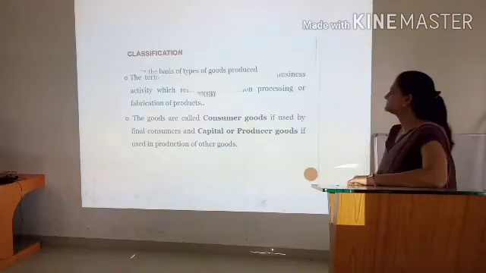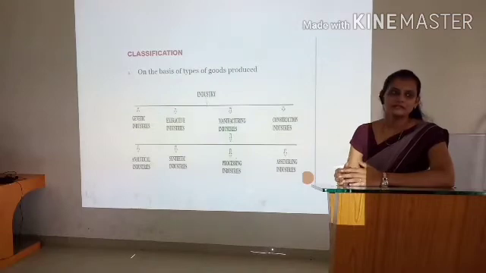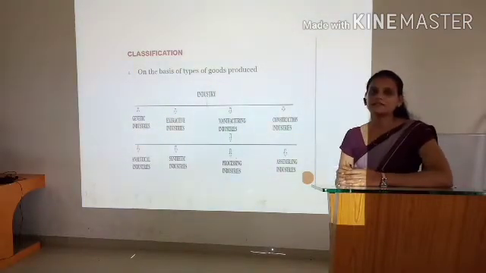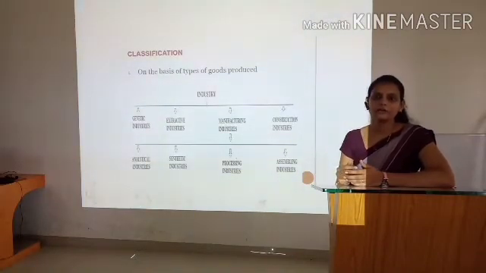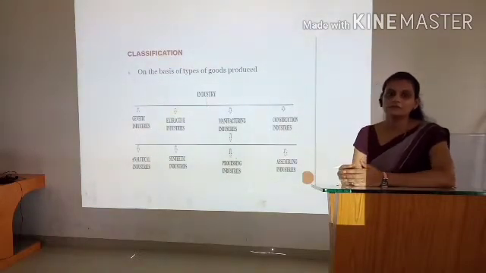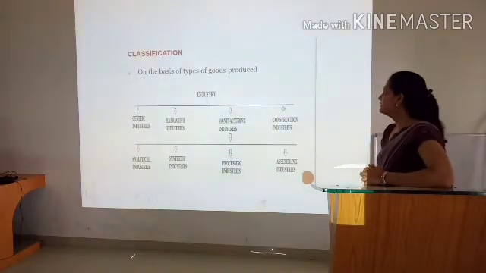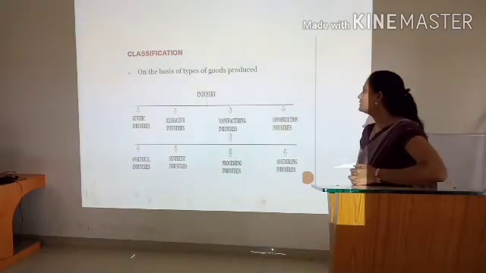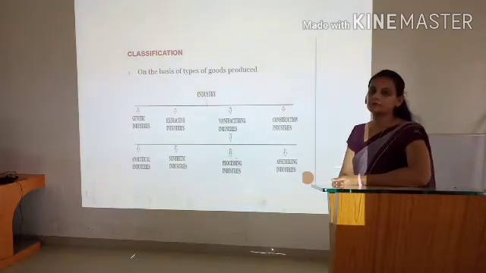Next slide. What are the different types of industry? Industries are classified on different bases: according to the goods produced, according to their size, according to their investment, and according to their legal classification. There are four classes on the basis of which we can classify industry. First is the classification on the basis of type of good produced.